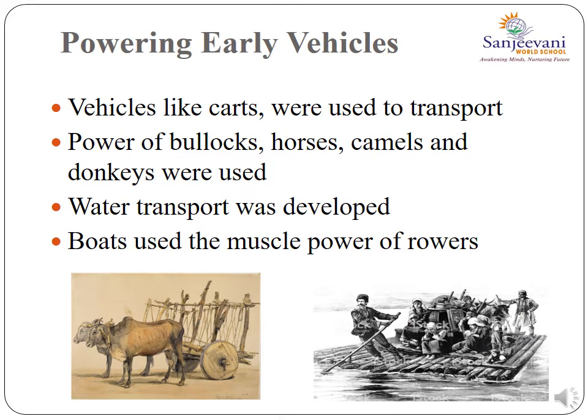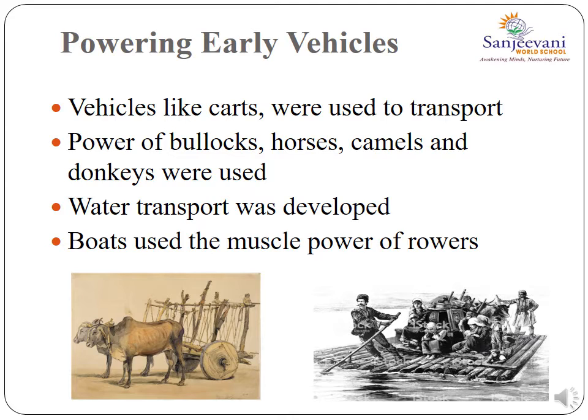Powering early vehicles. In the previous slide, we saw that early humans made wheels from logs, right? So now they started using those wheels in carts. Human beings started building carriages that were tied to horses and supported on wheels. Okay, and then the horses moved fast and the carriage would also move fast without humans having to spend much energy. So people could transport huge and heavy things over long distances.